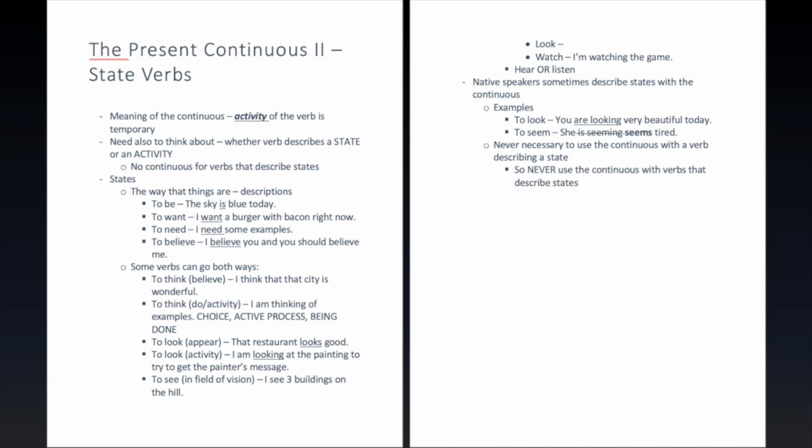So you just want to think about, well, let's look at what we would do with this one. So instead of saying you were looking very beautiful today, you should say you look very beautiful today. Now, for some reason, it is possible to do both, but the best strategy and the best solution for you is to just use the simple whenever it is a state you're describing.